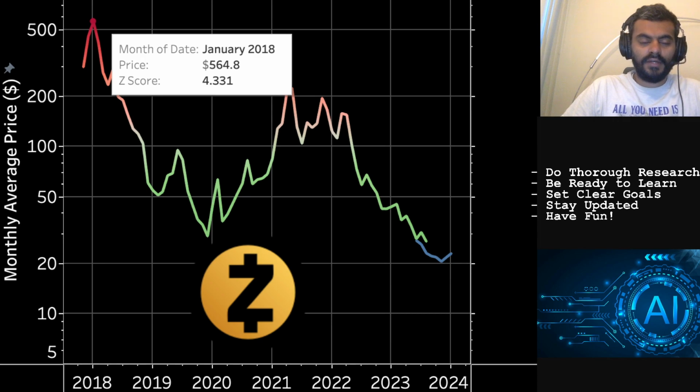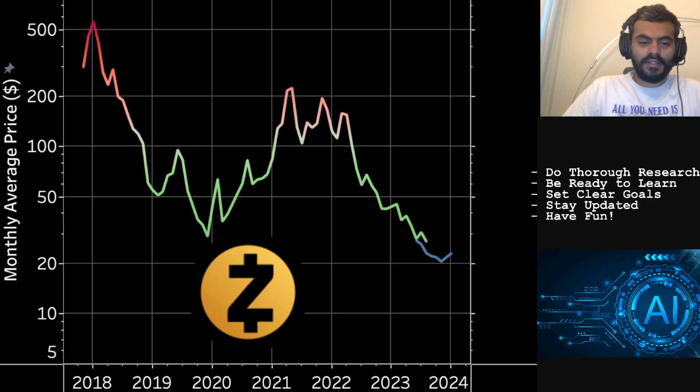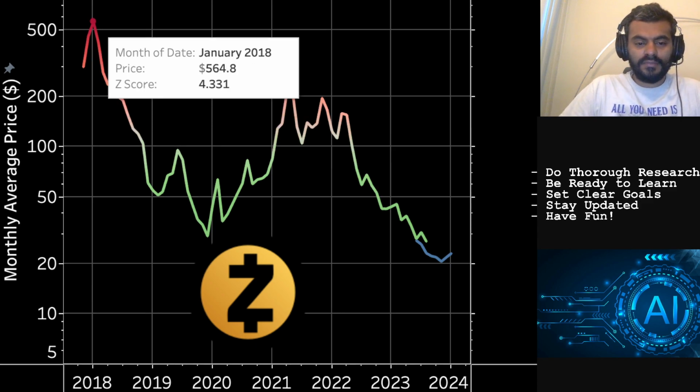So for example, this particular token had a lower high in the last bull market. In 2018's bull market, the monthly average price in January 2018 was around 564 US dollars, and that price point was 4.33 standard deviations away from the mean for the entire time series, that is from 2017 till 2023. And that's the Z-score that you're seeing on the tooltip.